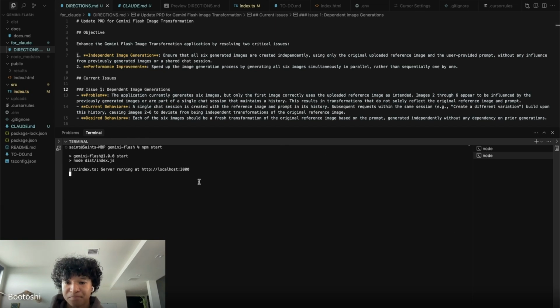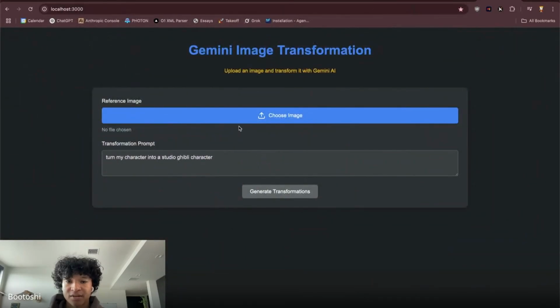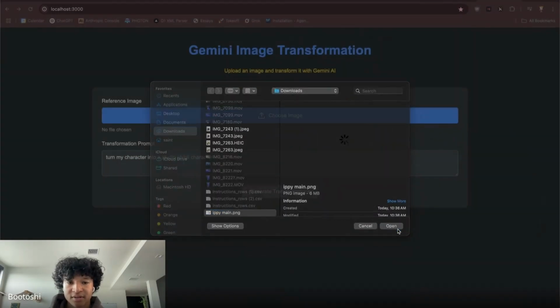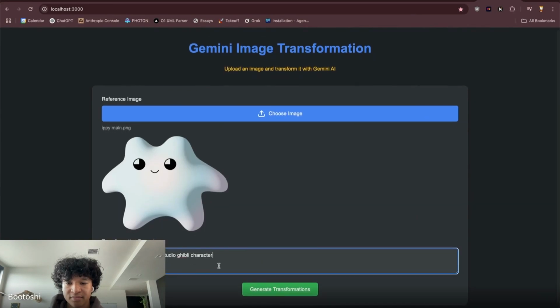npm start. Localhost. Let's get a picture of Ippy. Put this character in space.